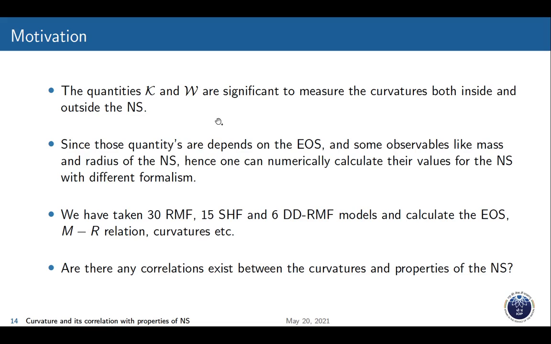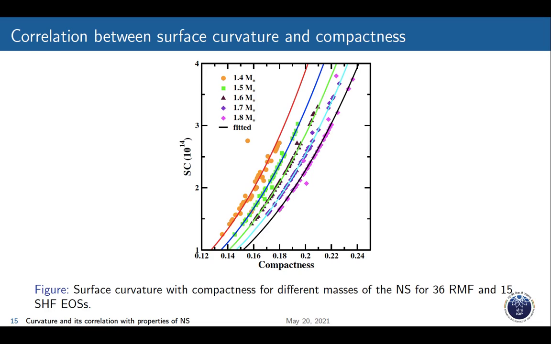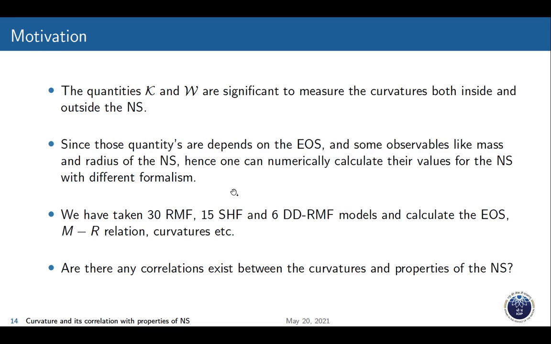What is the motivation? The quantities K, kappa and W, the Kretschmann scalar and Weyl tensor, are significant to measure the curvature both inside and outside the neutron star, except for a spherical star. Since the quantities depend on the equation of state, and therefore on observables like mass and radius of the neutron star, one can numerically calculate their values for the neutron star with different formalisms. In this formalism, we have taken 30 RMF equations of state, 15 Skyrme-Hartree-Fock equations of state, and 6 DDRMF models to calculate the equation of state, mass-radius relation, curvature, etc.